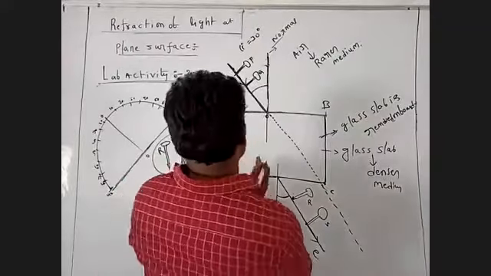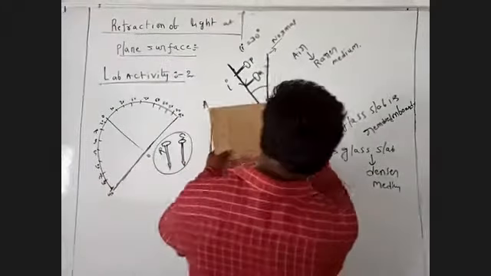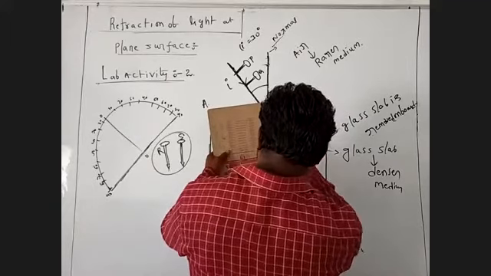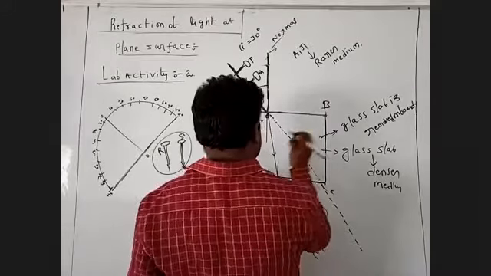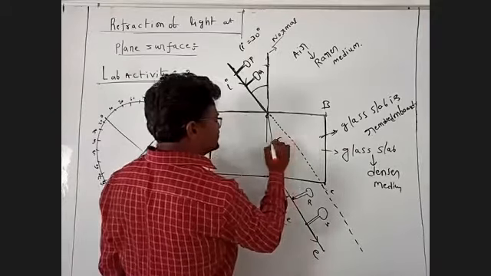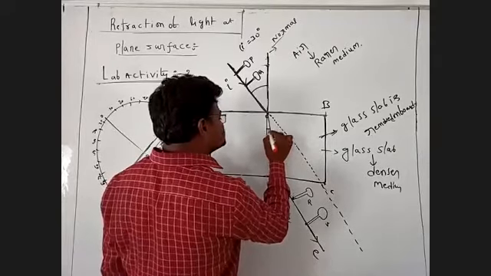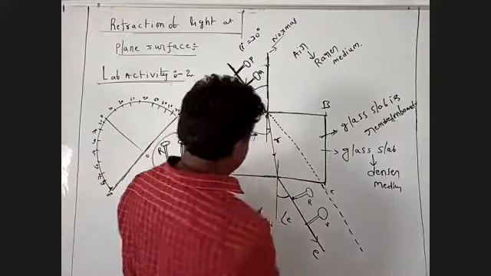Now I'm going to join these lines. This we call the refracted ray. Here, this is the angle of refraction. This point is the angle of refraction.